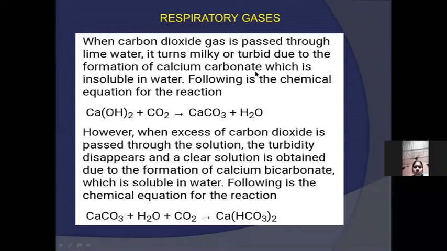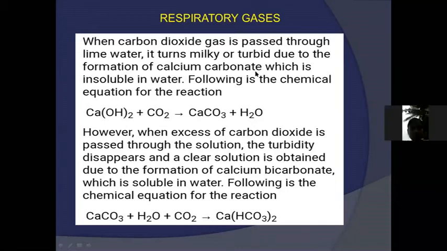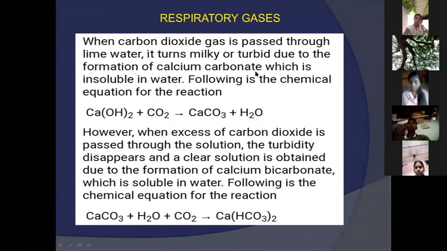Next, however, when excess carbon dioxide is passed through the solution, the turbidity disappears and a clear solution is obtained due to the formation of calcium bicarbonate. That is, calcium carbonate, carbon dioxide, and water react and give calcium bicarbonate in this experiment. This is how carbon dioxide is proved by the experiment.